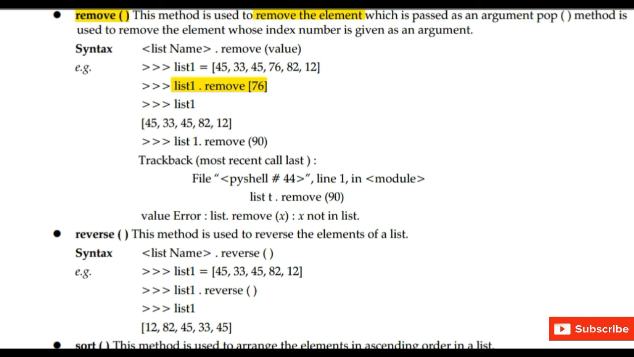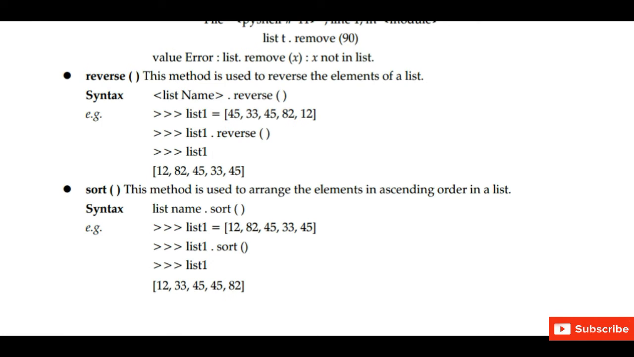Reverse method. This method is used to reverse the elements of a list. So now the list will be reversed and will be displayed in reversed order. Sort method. This method is used to arrange the elements in ascending order in a list. If you want to arrange the elements in alphabetical order or in a sequence, list1.sort, then all the elements will be arranged in a sequence.